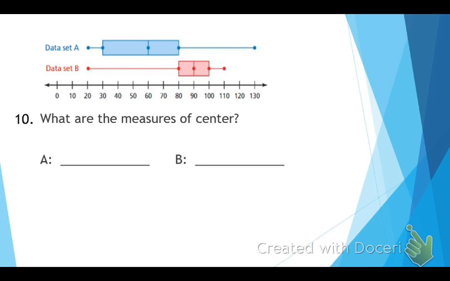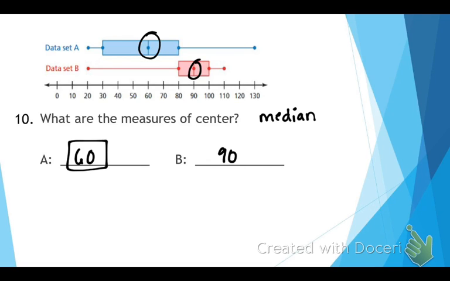All right, guys, listen, this question was different. It asks for the measure of center. What's another word for center? Median. We're just looking for the middle number. So, guys, what's the middle number of A? 60. And how about B? 90. All right, so finding a measure of center is simply finding the number in the center of the box.